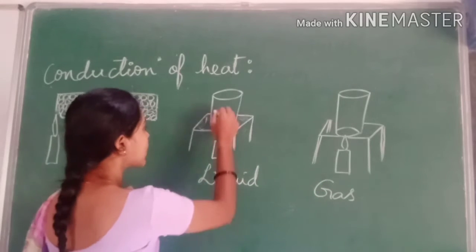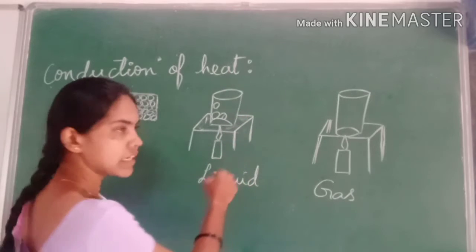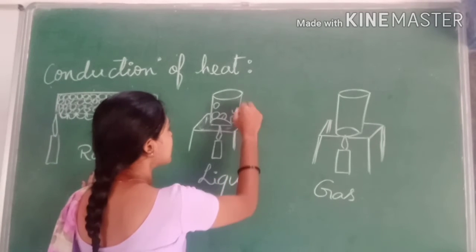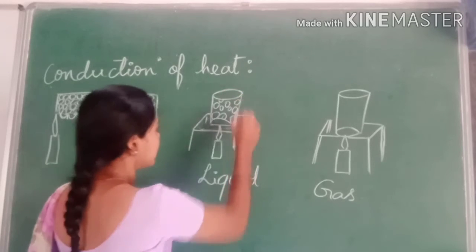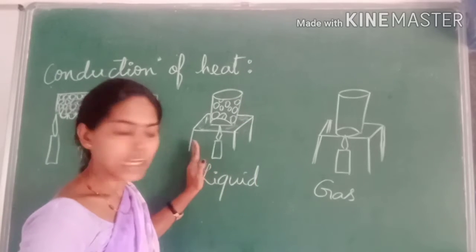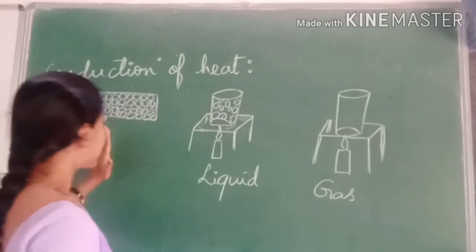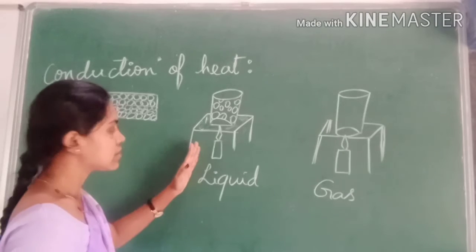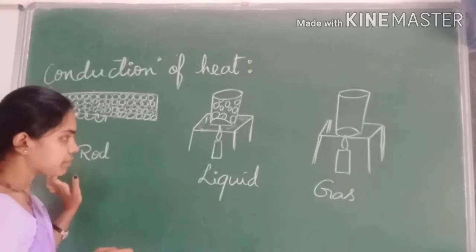In a liquid, what happens? The molecules are not so closely packed as compared to the solid material. They are a little far apart. That is why the transfer of heat takes place a little slower compared to the solid. In the liquid, the transfer of heat takes place a little slower compared to the solid material.